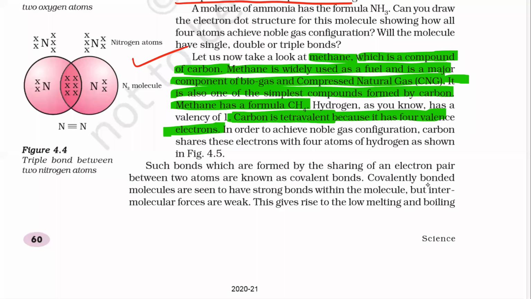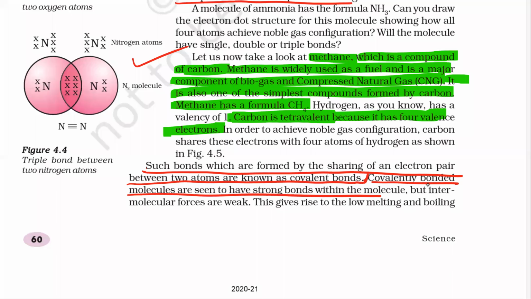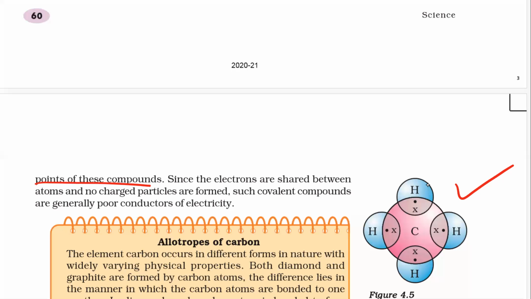Such bonds which are formed by sharing of an electron pair between two atoms are called covalent bonds. Okay. Covalently bonded molecules are seen to have strong bonds within the molecule, but the intermolecular forces are weak. Okay, this gives rise to low melting and boiling points of these compounds. Since electrons are shared between the atoms, no charged particles are formed. Such covalent compounds are poor conductors of electricity. So these are all properties of covalent compounds.